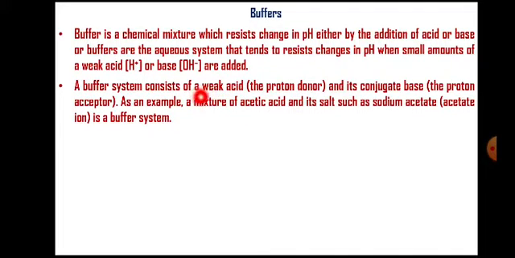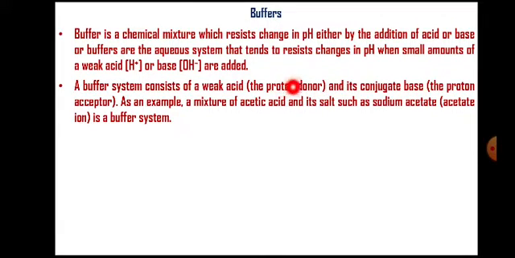These are a weak acid and its conjugate base. So buffer is a mixture of these two, weak acid and its conjugate base. We have already learned weak acid is proton donor and conjugate base is proton acceptor. That means a buffer system is a combination of proton donor and proton acceptor.